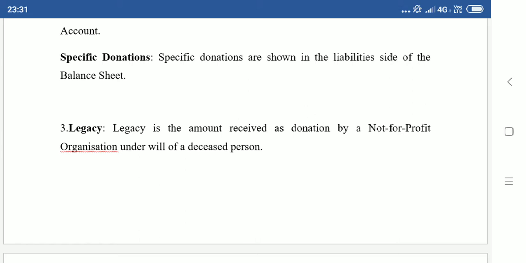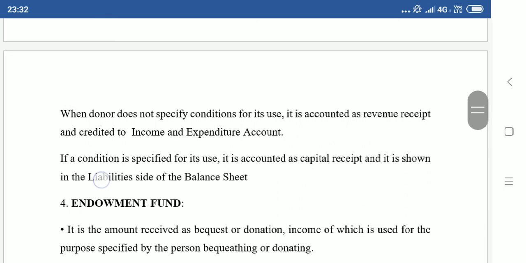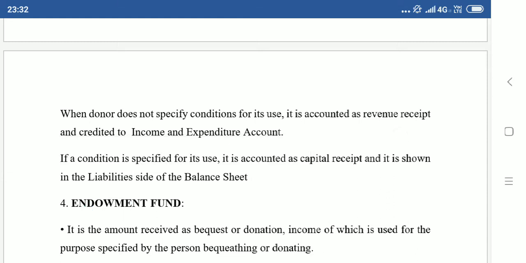Now, if this legacy is for a specific purpose, like it has to be used by the cricket club for playing cricket, or suppose I'm leaving behind money and the money should be used only for maintaining the lawn of the cricket ground, then it becomes a specific legacy. So, a specific legacy will appear in the liability side of the balance sheet, and any expenses related to it will be subtracted from it. If the expenses are more than the legacy, the difference amount will appear in the expenditure side of income and expenditure account, and the legacy will become zero.